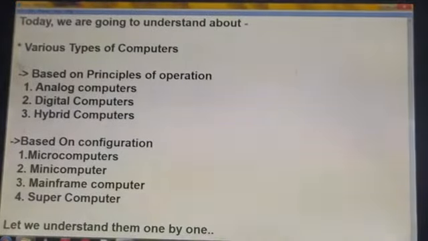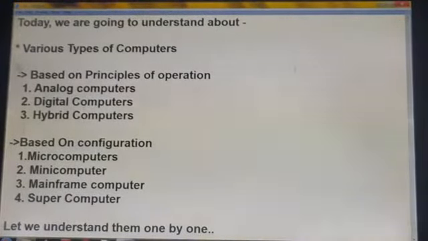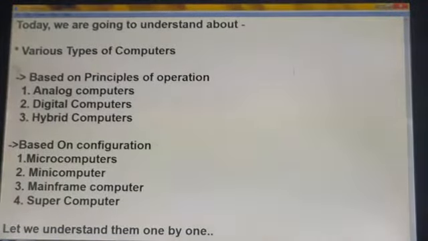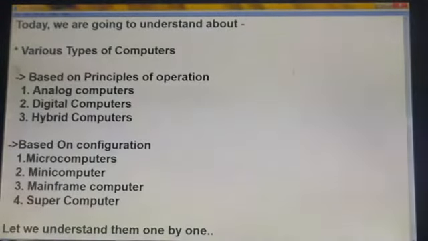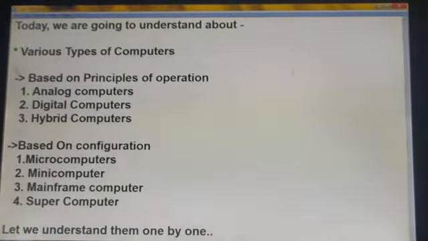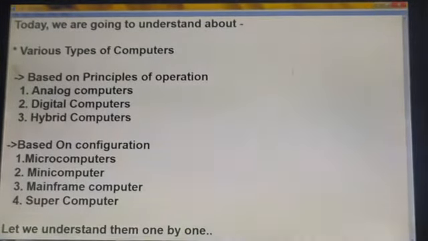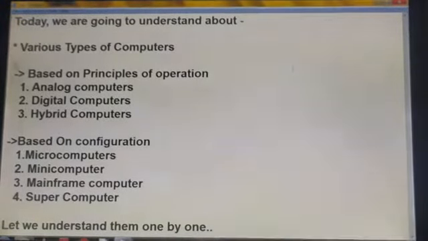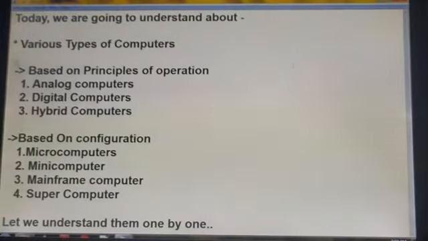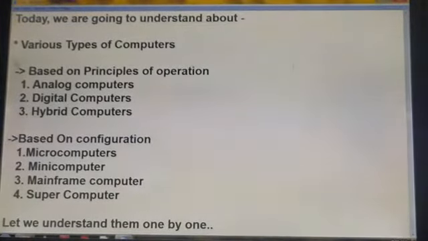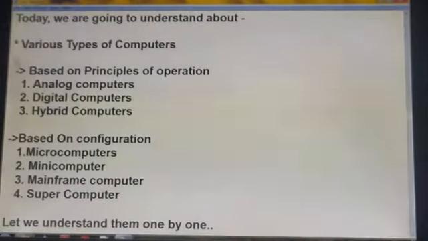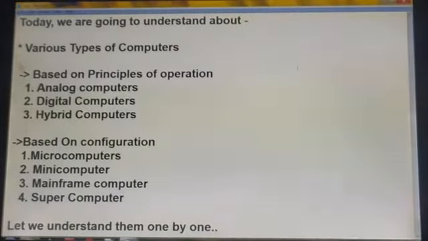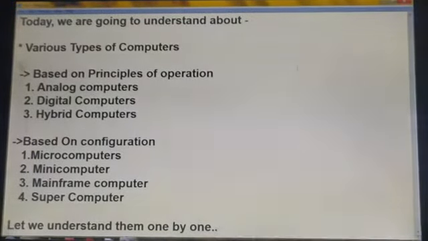So students, as you know, we have only one topic remaining, that is various types of computers on the basis of principle of operation and on the configuration. Today we will understand various types of computer based on principle of operation, in which we will understand analog computer, digital computer and hybrid computer. These are the types of computer on the basis of principle of operation, and there are also some types of computer on the basis of configuration, like microcomputers, mini computers, mainframe computer and supercomputer. So let me understand them one by one.